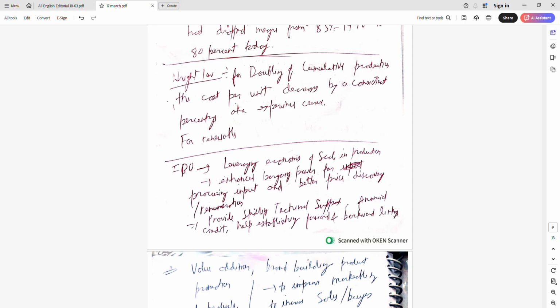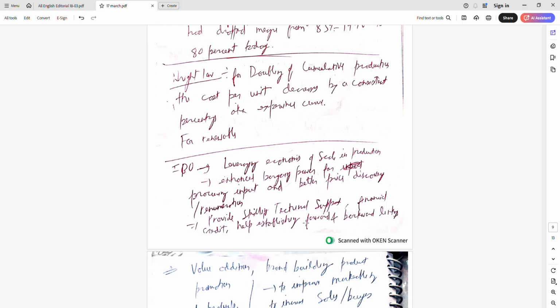They also provide skilling, technical support, financial credit, and help in selling. When farmers form an FPO, they get in touch with many government agencies and NGOs, from whom they can get skill and technical support and financial credit, and also help in developing forward and backward linkages.